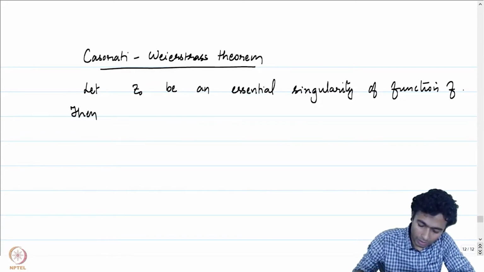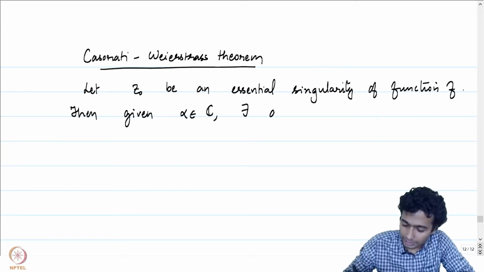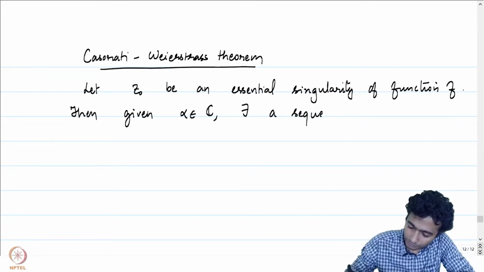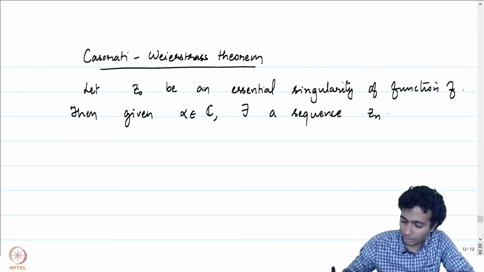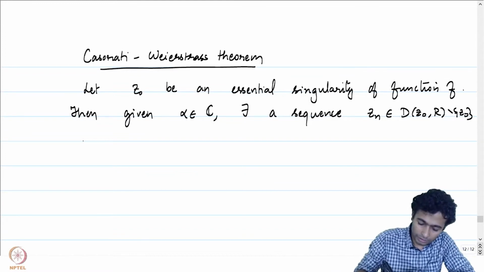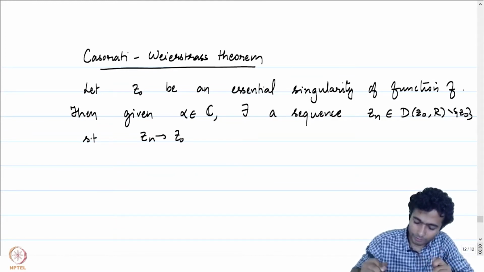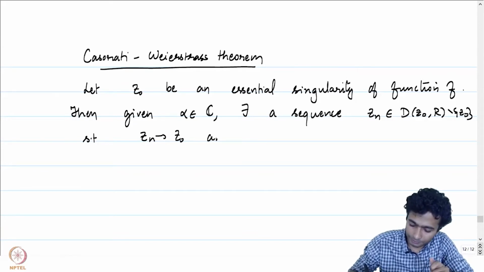Then given alpha in the complex plane, there exists a sequence zn in D(z0, r) minus z0 such that zn converges to z0 and f of zn converges to alpha.